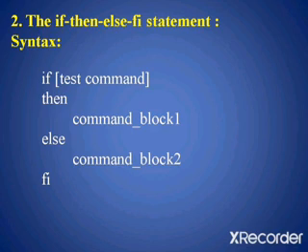The syntax is: if test command, then command block 1, else command block 2, fi. fi is used to close the if statement. Test command, as we have seen in the if statement, is any valid Unix command. If the exit status of the test command is 0, then the command block 1 is executed, and if the exit status is 1, then the command block 2 is executed here.